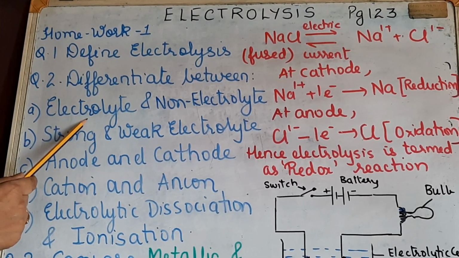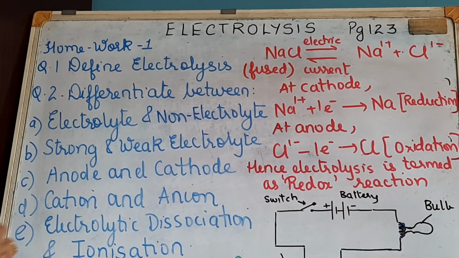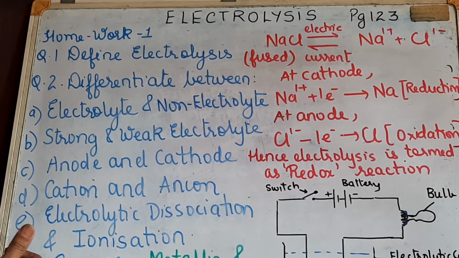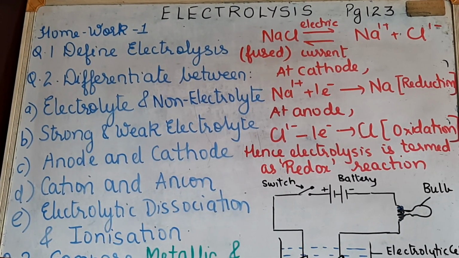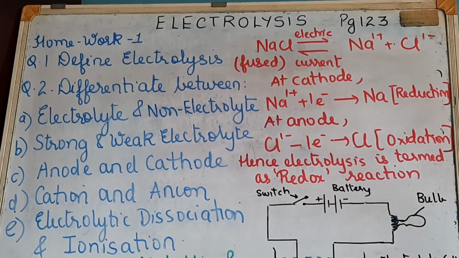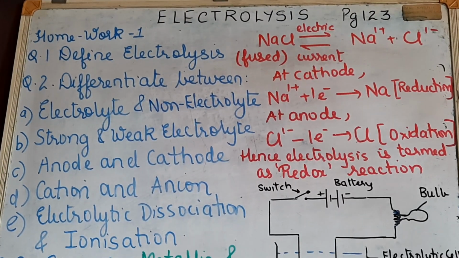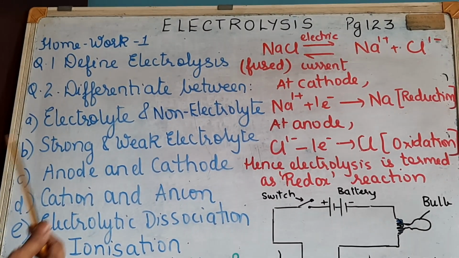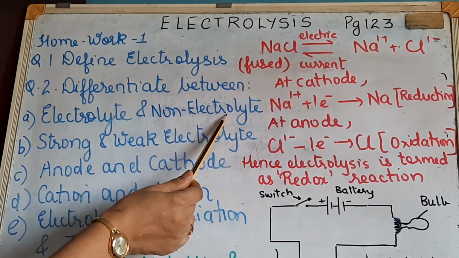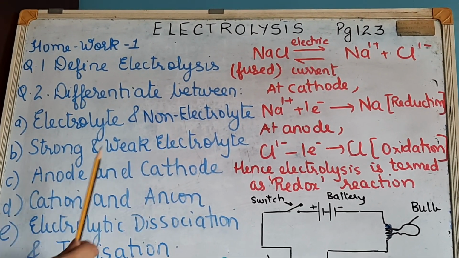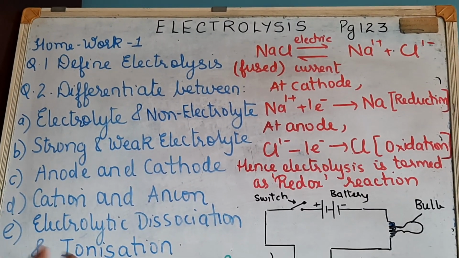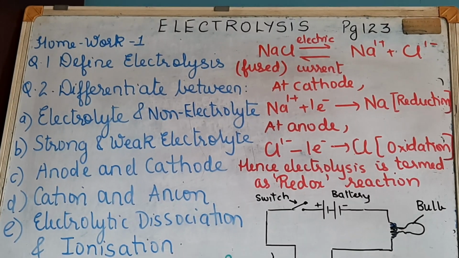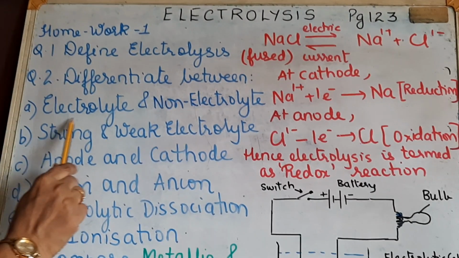Now, electrolyte is a chemical compound which will allow electricity to pass through it, or which will conduct electricity either in the molten or fused state or the aqueous solution state by the passage of direct electric current through it. That is an electrolyte. And a non-electrolyte naturally will be a chemical substance which will not conduct electricity either in the fused melted state or in the aqueous solution state by the passage of direct electric current through it. So this allows and this does not allow.